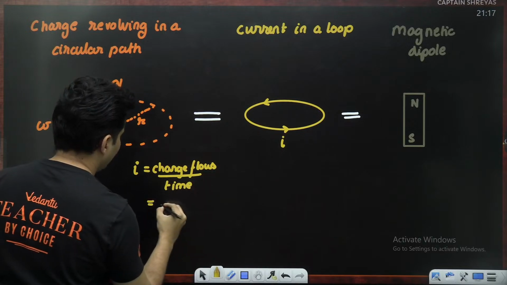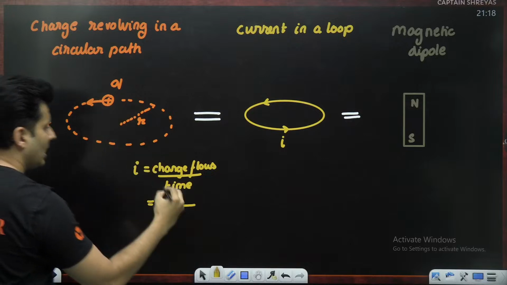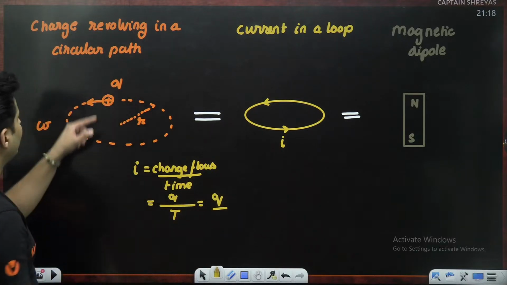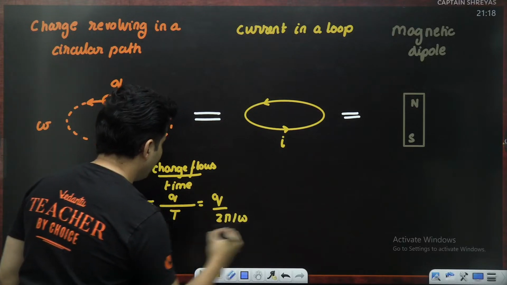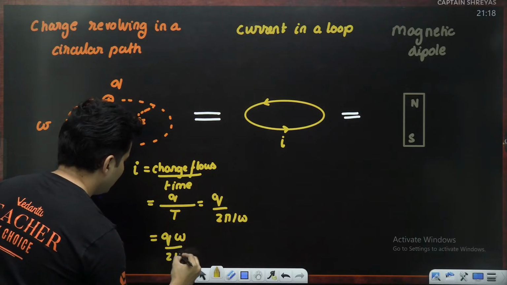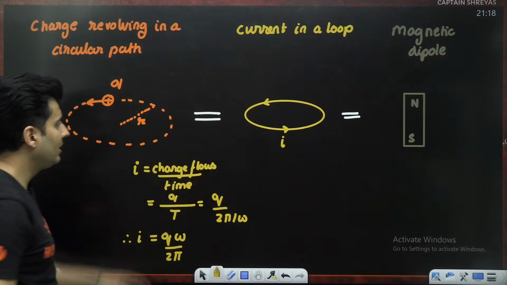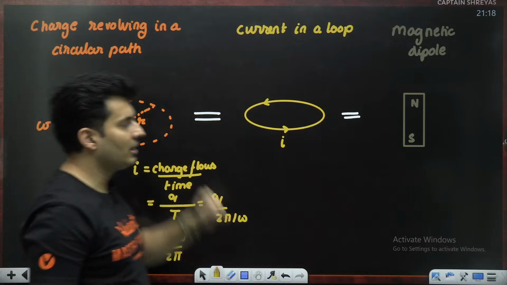If I wait for one time period, the charge which goes is Q. But wait a minute, the value of time period is given by 2 pi divided by omega. Hence it is q omega divided by 2 pi. That's the value of the equivalent current which has exactly same effects as this rotating charge.